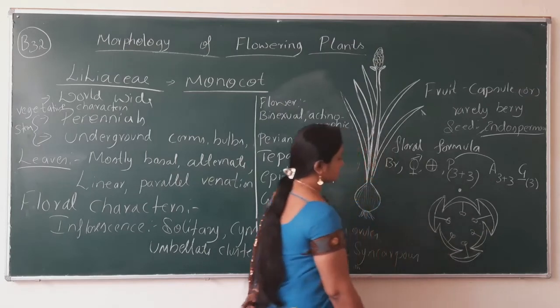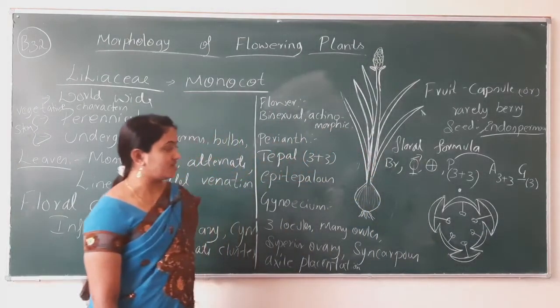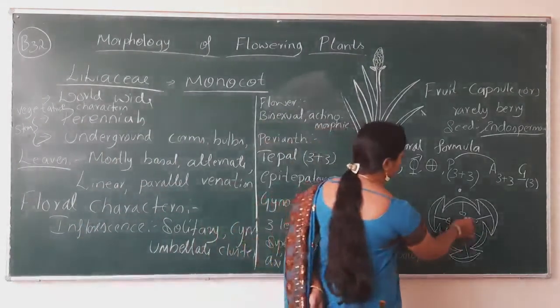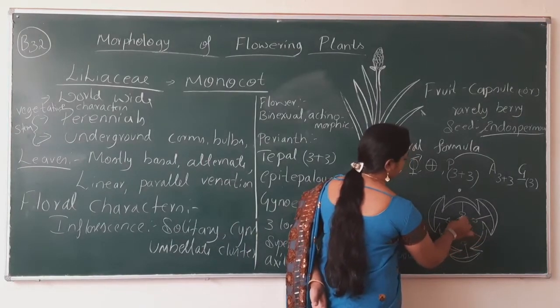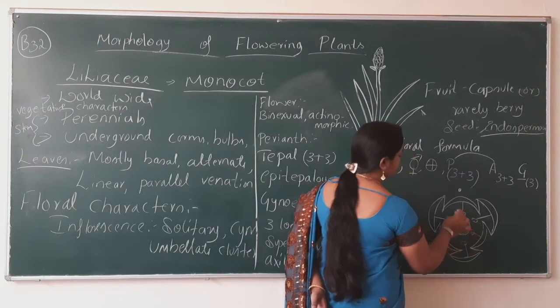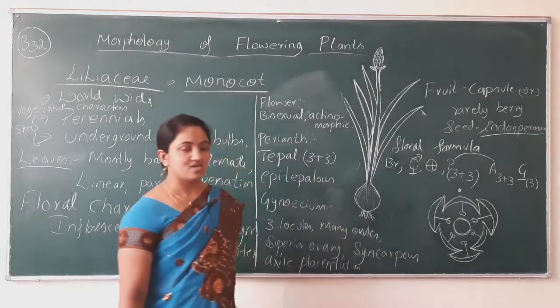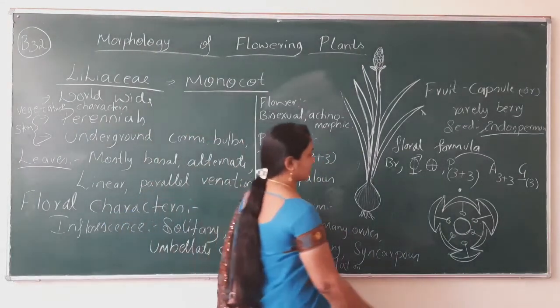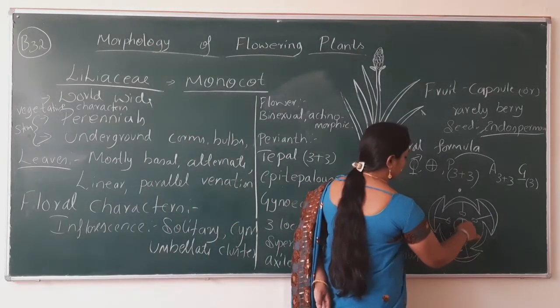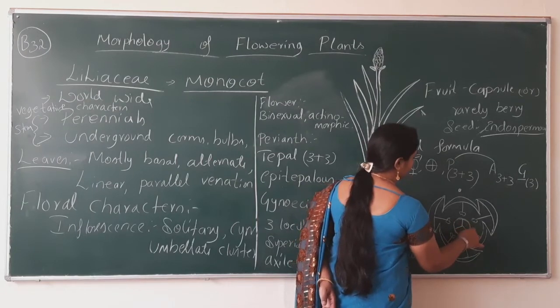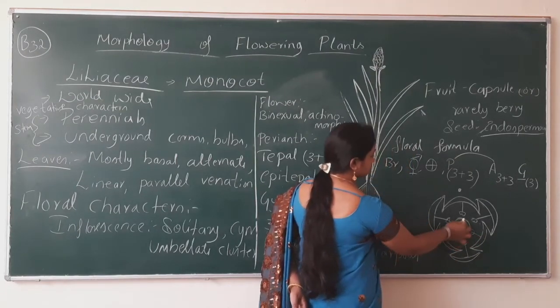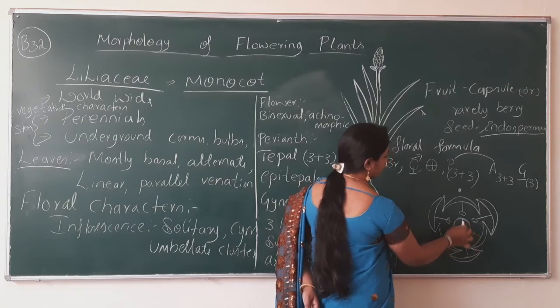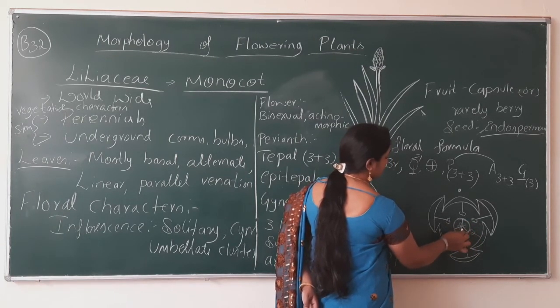Okay, so that's all about the epitepalous condition. Now show the ovary. Ovary is superior. You can't show the superior ovary condition in the floral diagram, but you can show the three locules inside the ovary, and they have ovules in it.